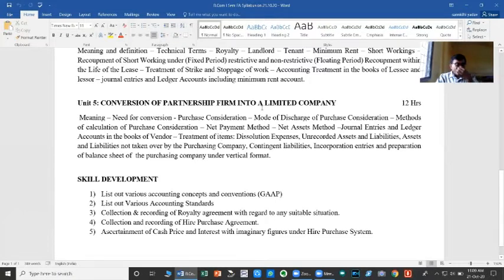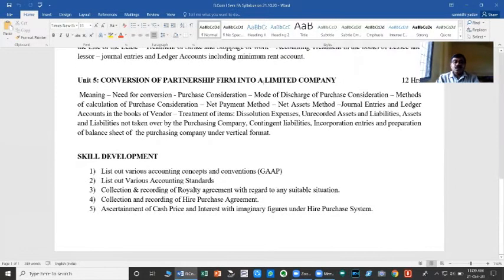So, in this topic, we are going to study how partnership firms, which started as a medium size business, if after success they want to become a company owner, what accounting procedure we have to follow at the time of conversion, the changing of a partnership firm into a limited company, that is a joint stock company.